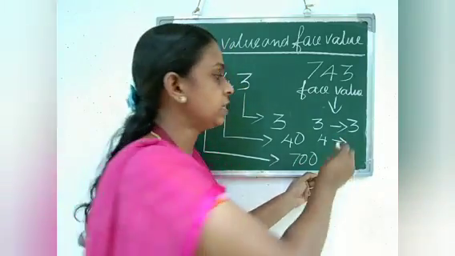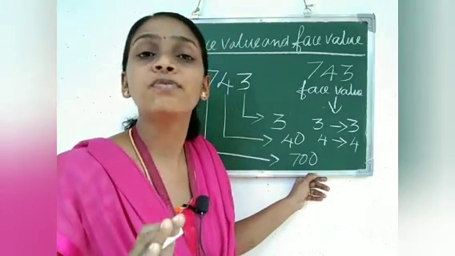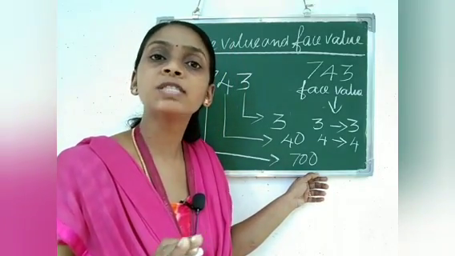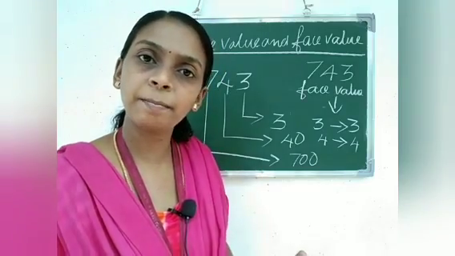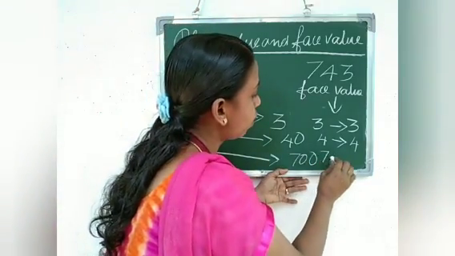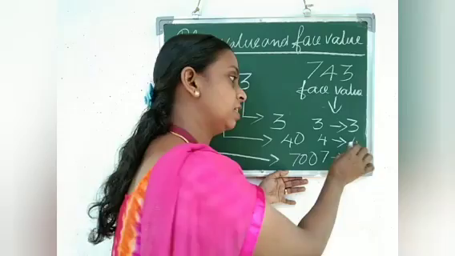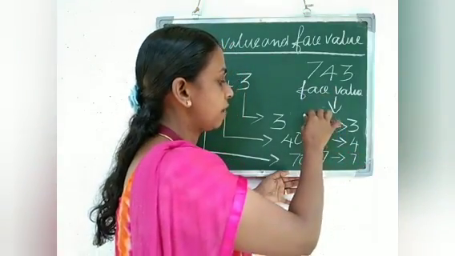It is very easy to find the face value of a number, because face value of a number is that number itself. And what is the face value of 7? The face value is 7 itself.